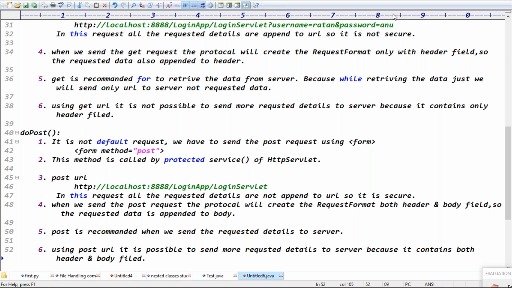The protocol will carry that request, right? See, the request format contains both details or only one? Both details will be carried to the server side, and the server will take both details. Okay, so it shows only header details using HTTP and won't expose the body details, you mean, right? Internally, the complete structure is there, but it won't expose the body details to you. It's just showing only the URL pattern to you, right? Yeah.